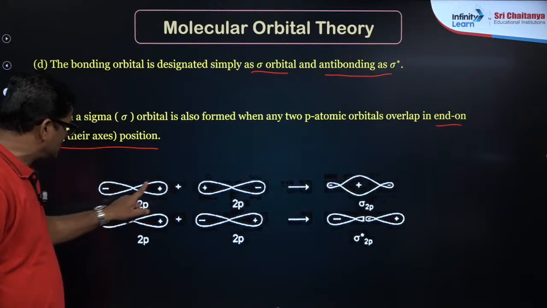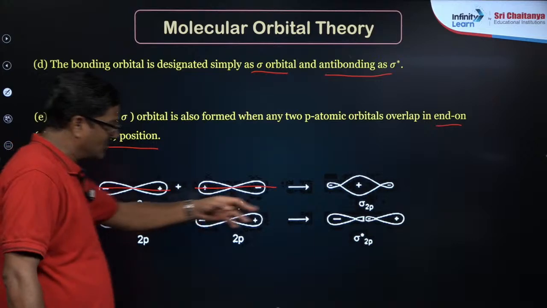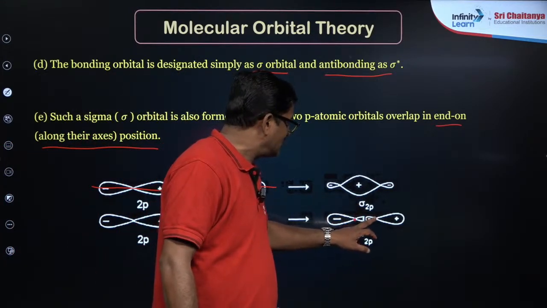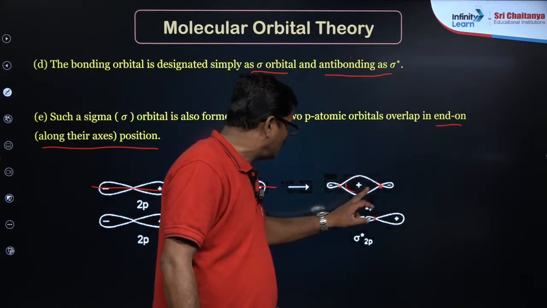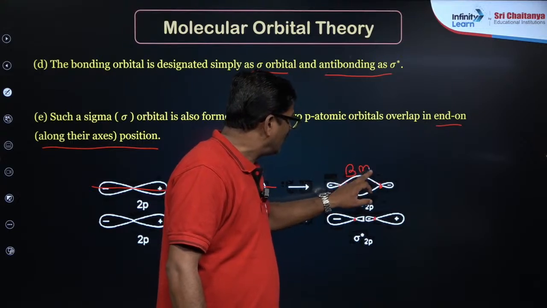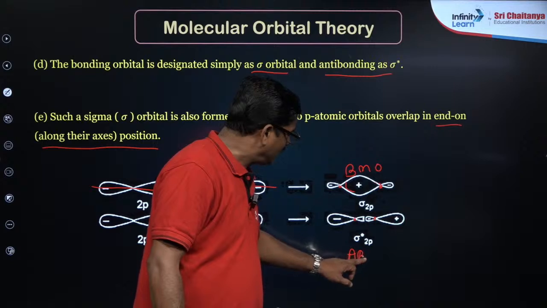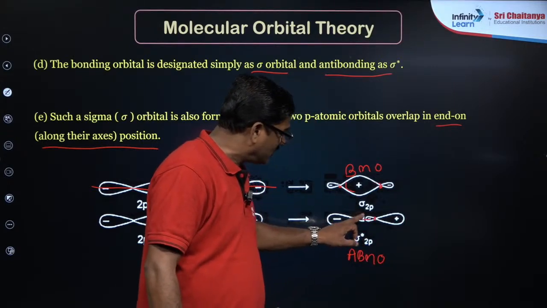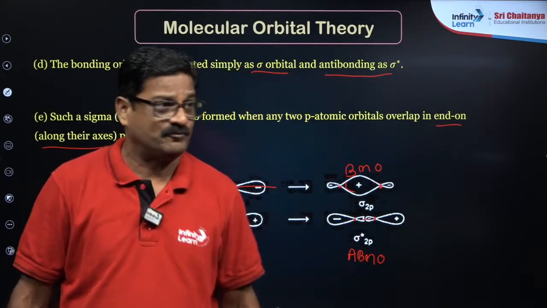So this is the axis, and along the axis they form sigma star. This is the nucleus, this is the nucleus, this is the nucleus. Nucleus के बीच में ज़्यादा electron cloud आ रहा है, so it is a bonding molecular orbital, and this is an anti-bonding molecular orbital. Anti-bonding molecular orbital में nucleus के बीच में कम electron cloud आता है.